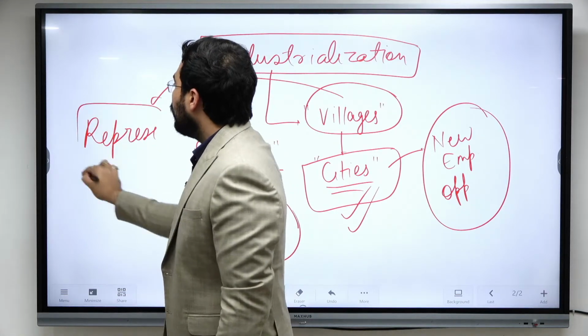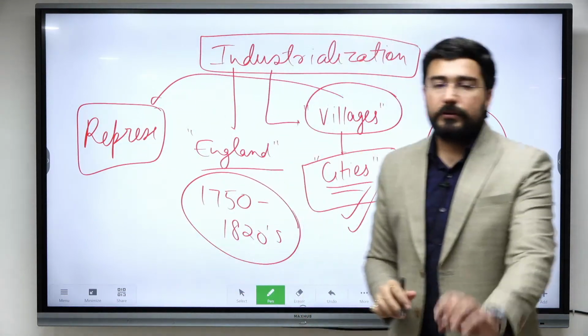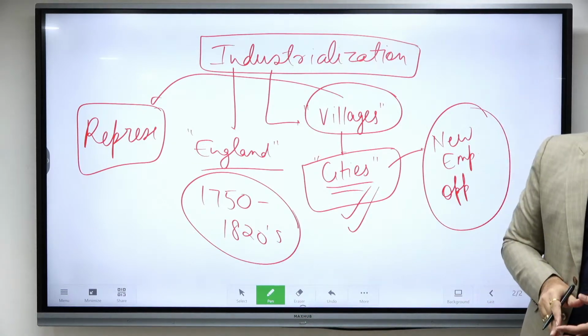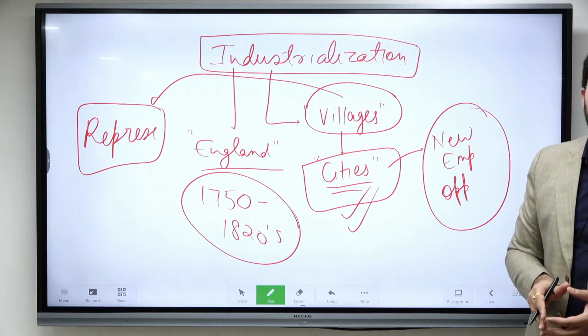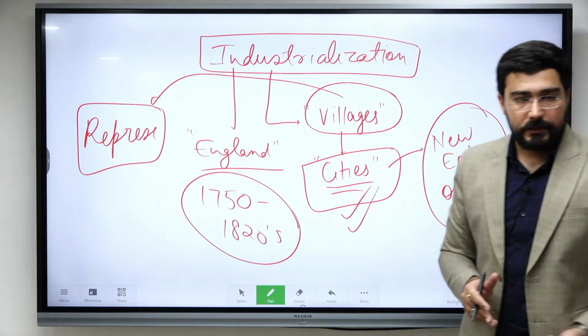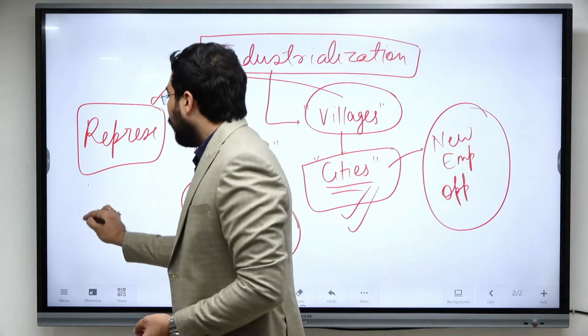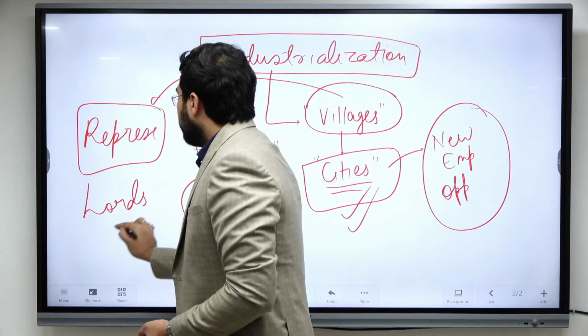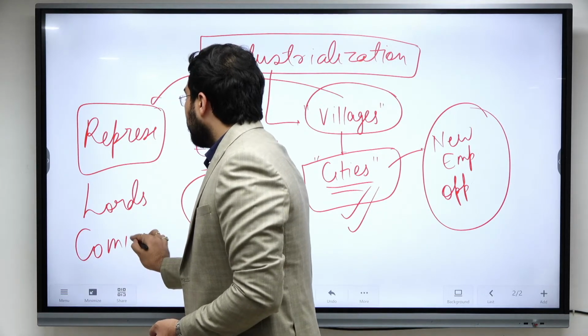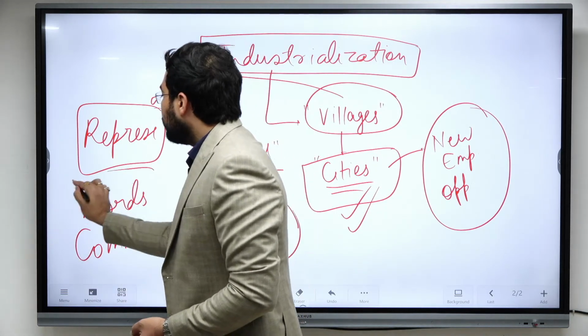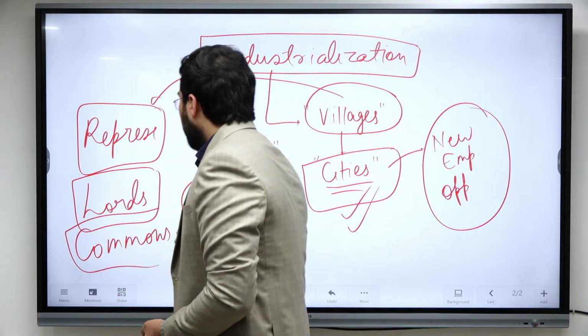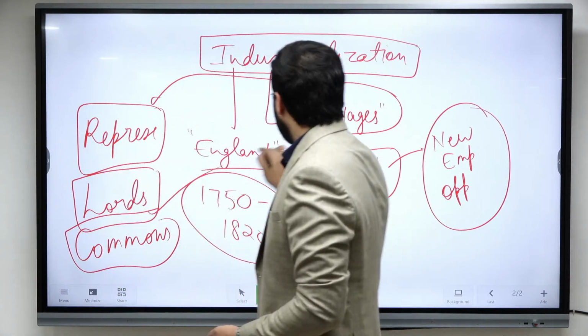As we know, there are two houses in England: the House of Lords and the House of Commons. The House of Lords consisted of various feudal classes. So the maximum of this representation, in both houses, was in the villages.